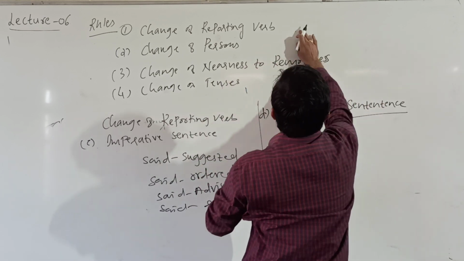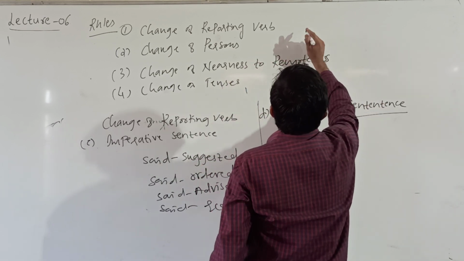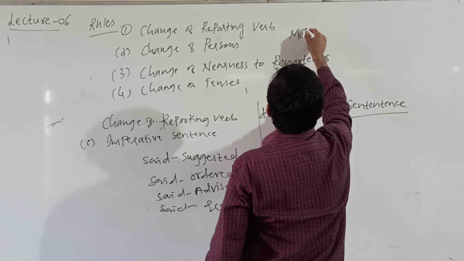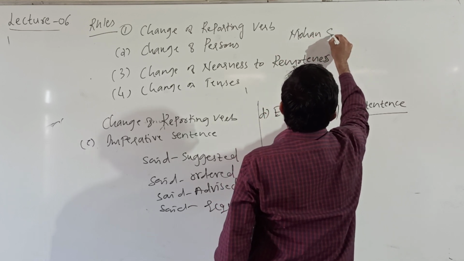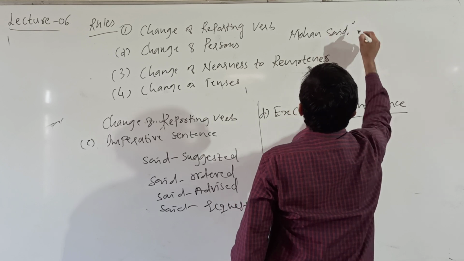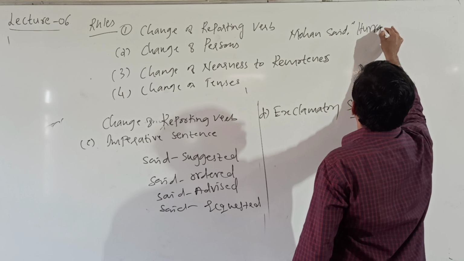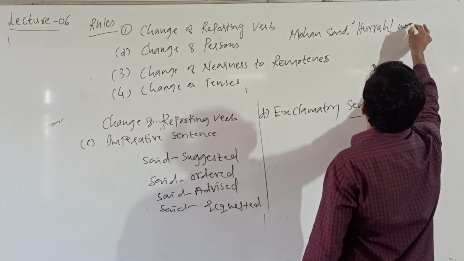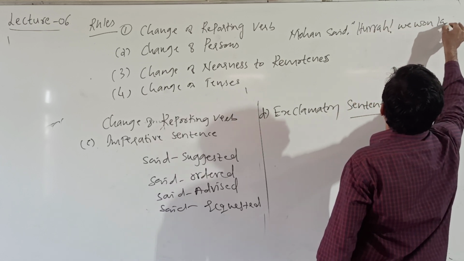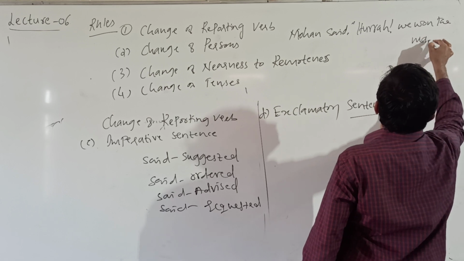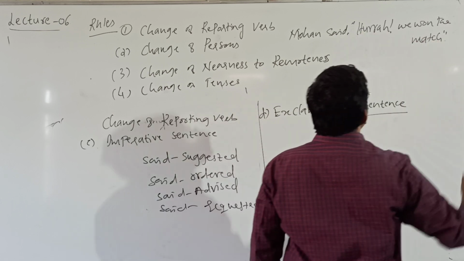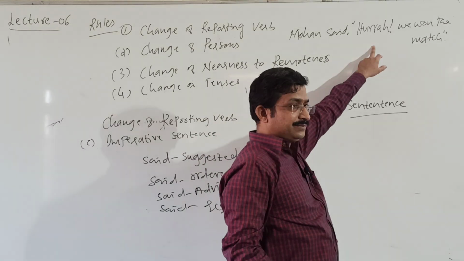I'll write, Mohan said, hurrah, we won the match. We won the match. It's an exclamatory word.